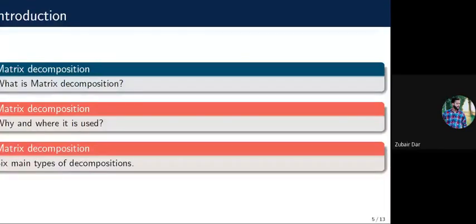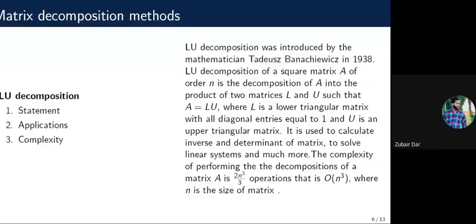Now the first method is LU decomposition. LU decomposition was introduced by the mathematician T. Banachiewicz in 1938. If we have a square matrix A of order n, then the LU decomposition is given by A equals LU, where L is a lower triangular matrix with all diagonal entries equal to 1, and U is an upper triangular matrix. It is used to calculate the inverse and determinant of a matrix, and it is also used to solve linear systems. The complexity of performing these operations is of order n cubed, where n is the size of the matrix.